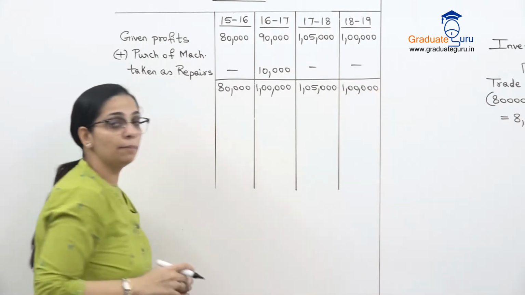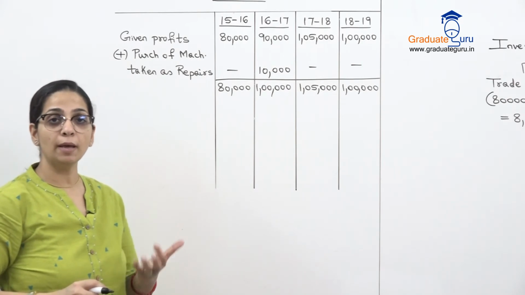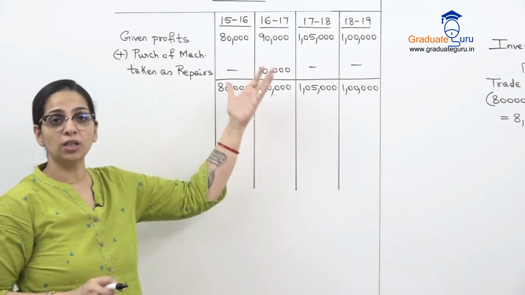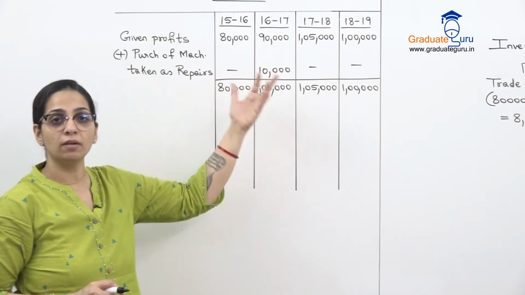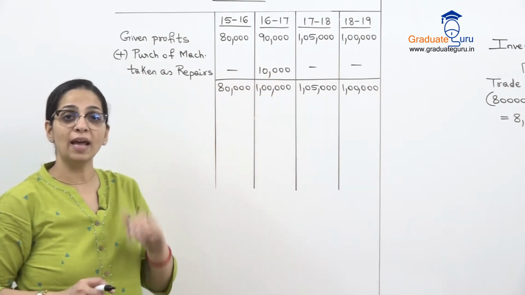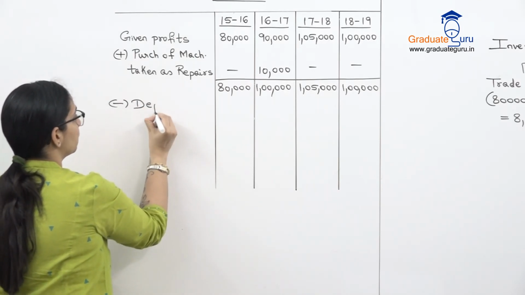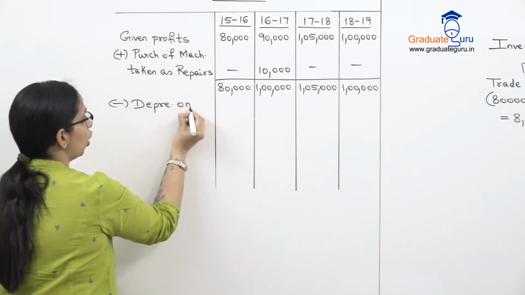But on the machinery which we have purchased, depreciation should have been charged. Because I did not take it as machinery, I by mistake took it as repairs. So its depreciation has been left out, which I will have to charge in every year. So depreciation on above.